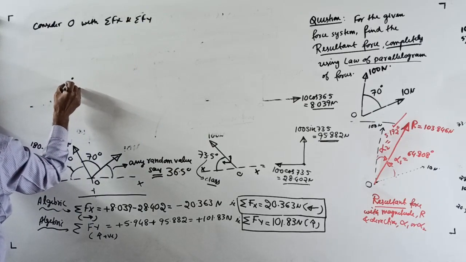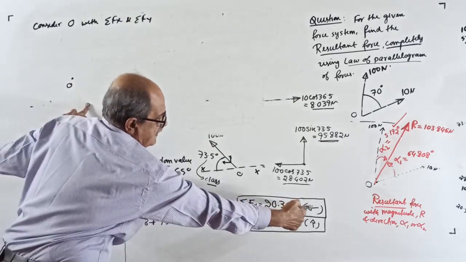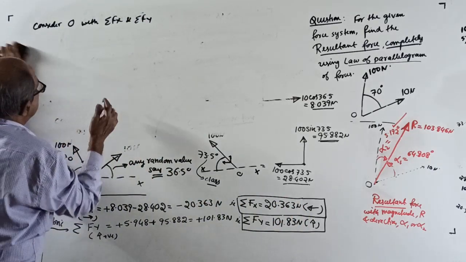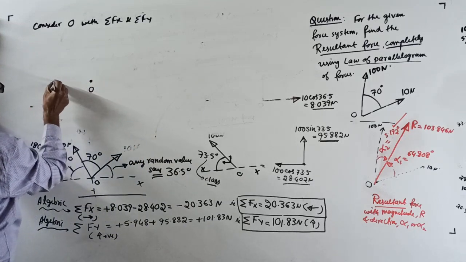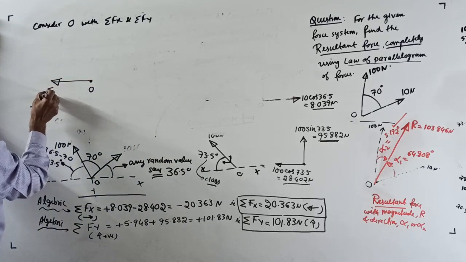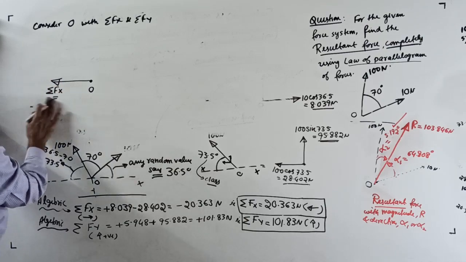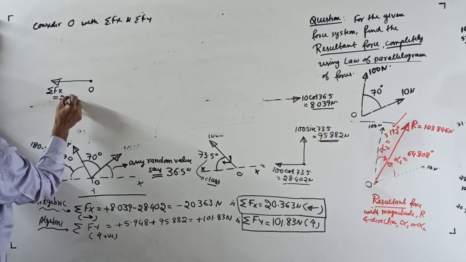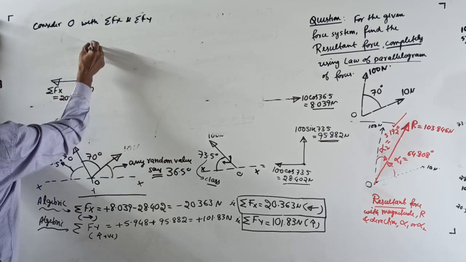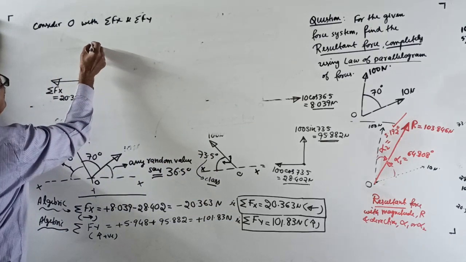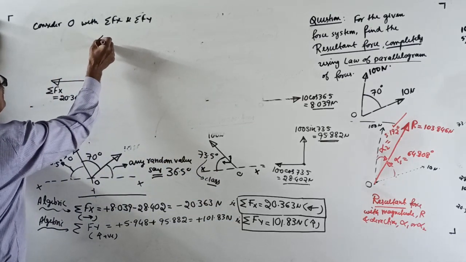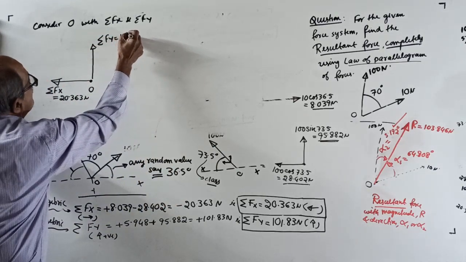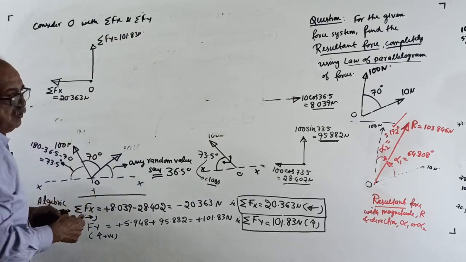See, this is O. Sigma Fx we got negative, left side. So it is on the left side. I will put it somewhere here. See, this is O, left side. Sigma Fx is 20.363 Newton. And sigma Fy we got positive. Sigma Fy is 101.83 Newton.